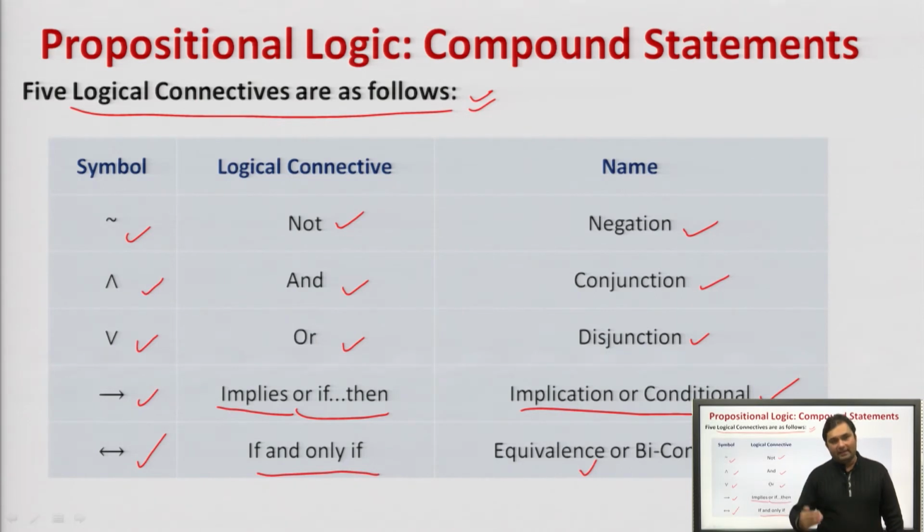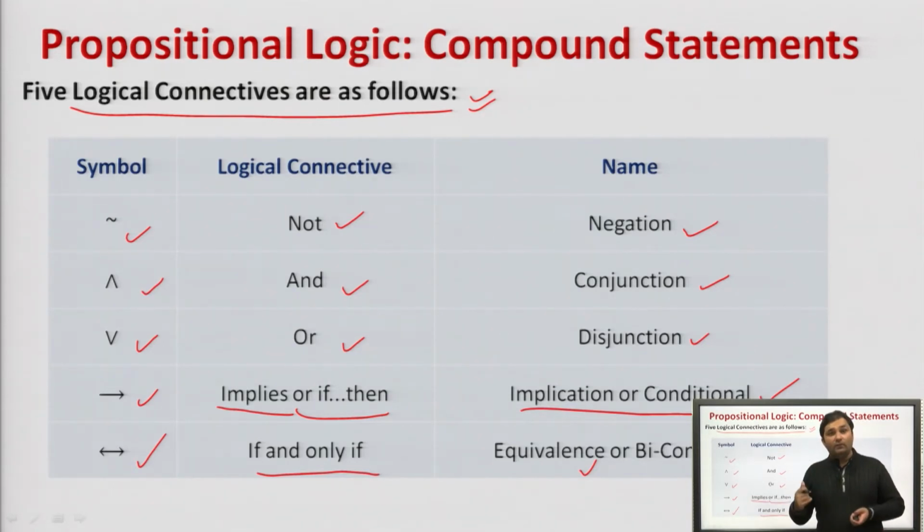Hence, we can say that a compound statement is a statement in which various propositional variables are connected together using logical connectives, that is negation, conjunction, disjunction, implication, conditional or biconditional.